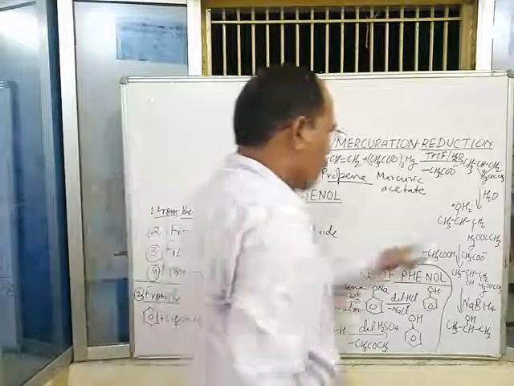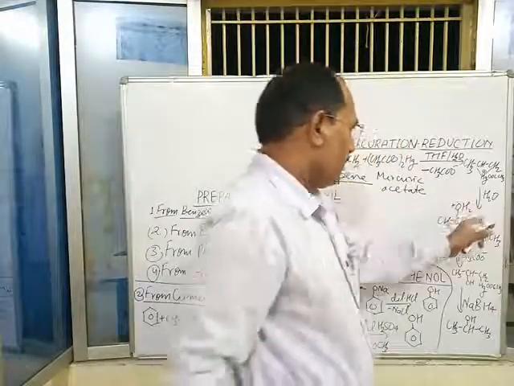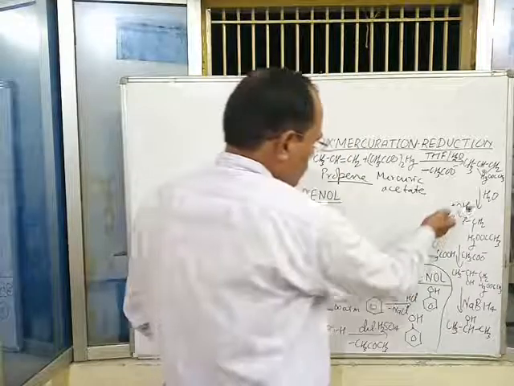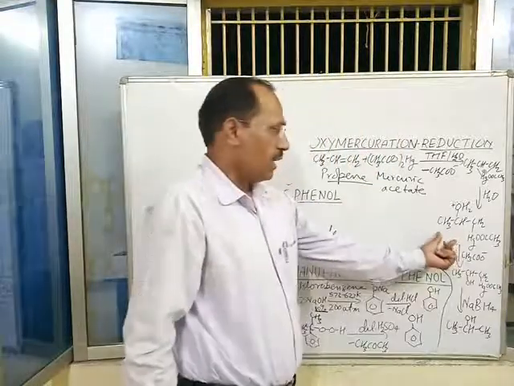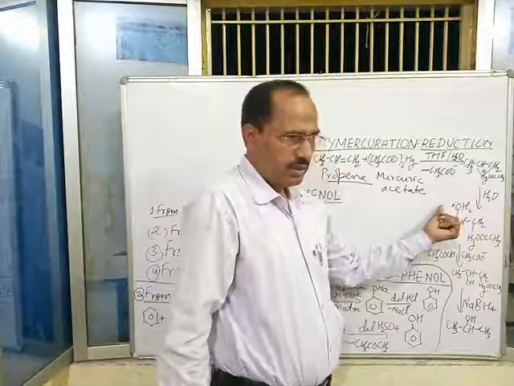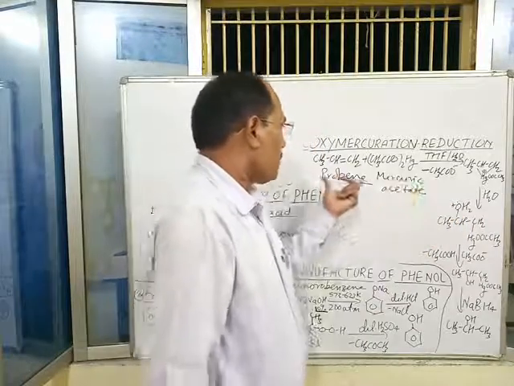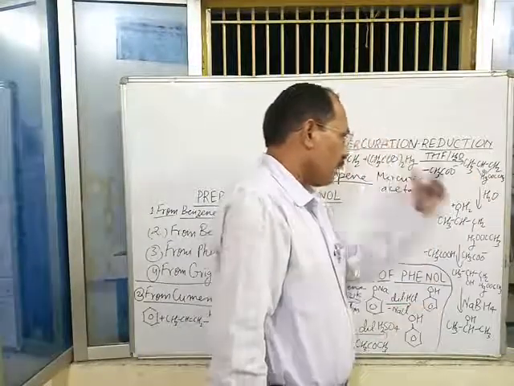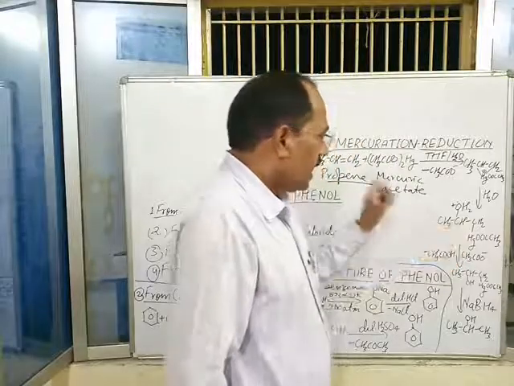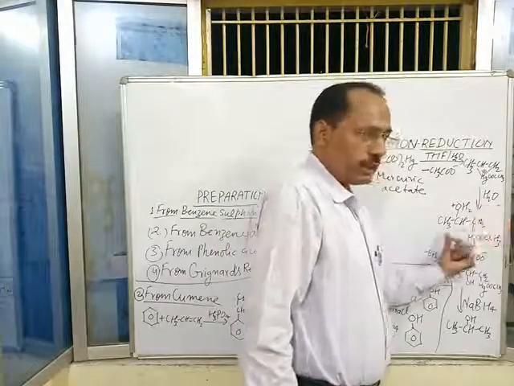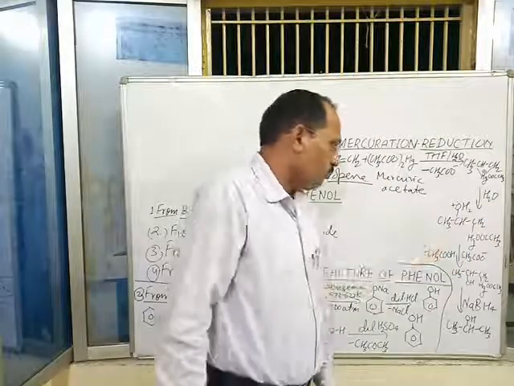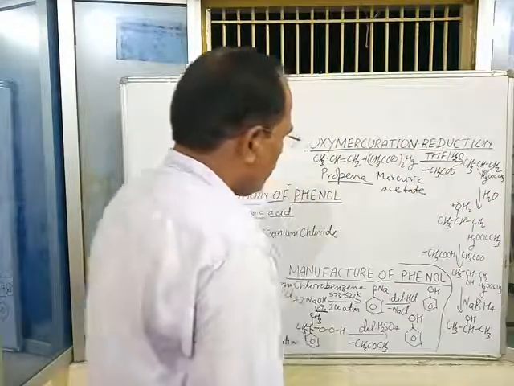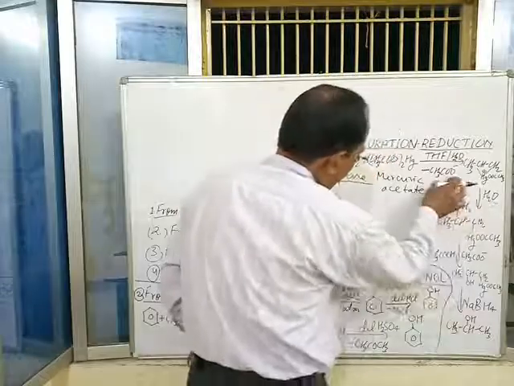Now, the addition of water takes place. Means water attacks this carbocation as a nucleophile and forms an oxonium ion, because the positive charge is present on oxygen. First, the mercury complex is formed, then a carbocation is formed, and after that addition of water takes place. As a result, an oxonium ion is formed. This oxonium ion is attacked by the acetate ion.